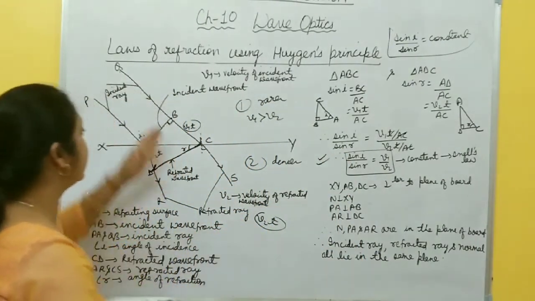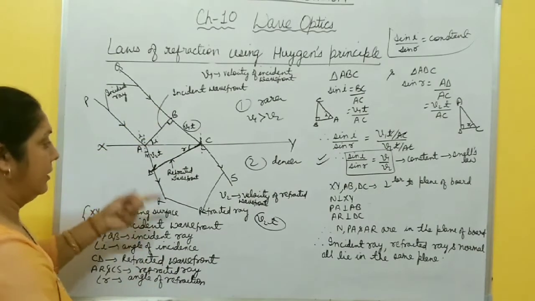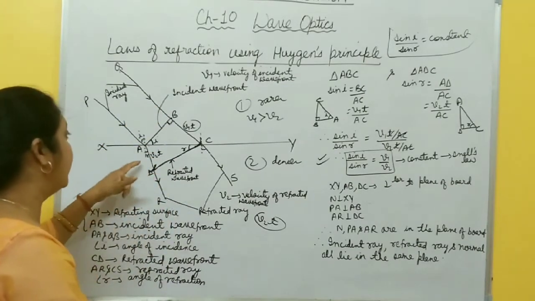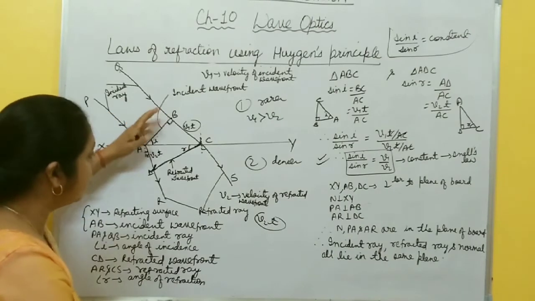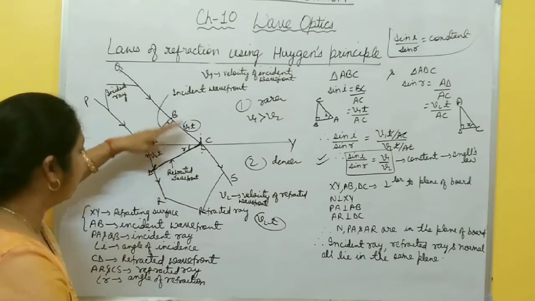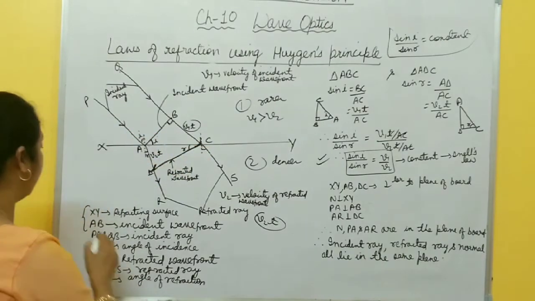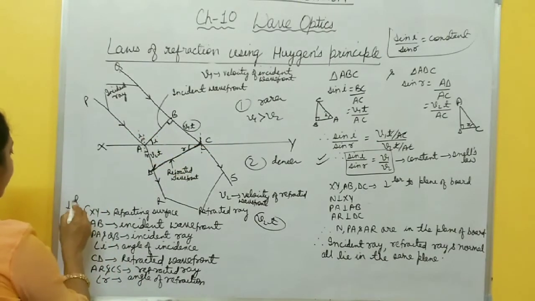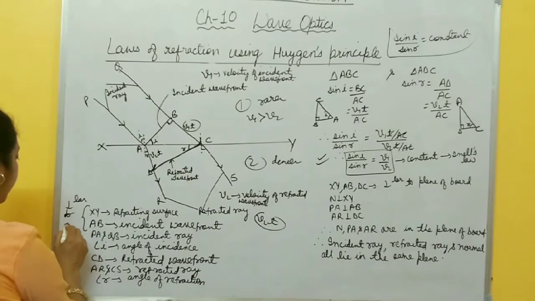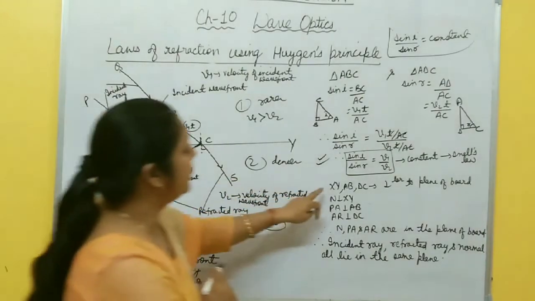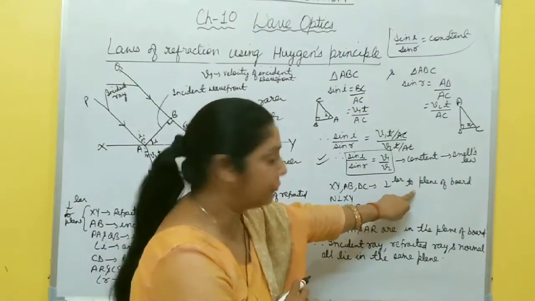Now, again, for the second law, here I have taken this incident wavefront. This refracted wavefront and this refracting surface are all perpendicular to the plane of this board.